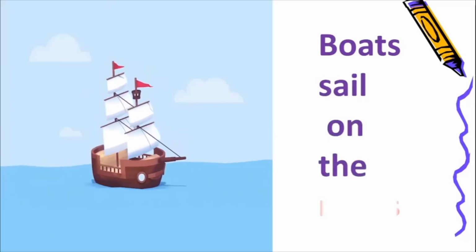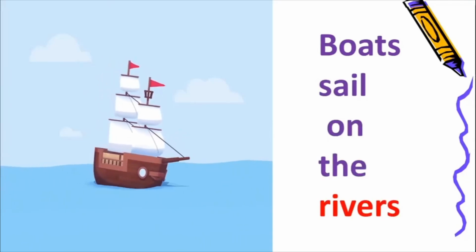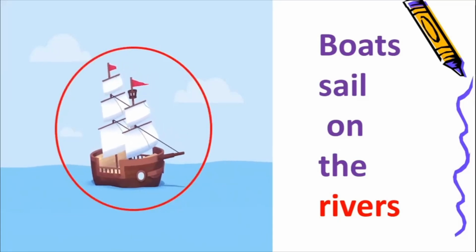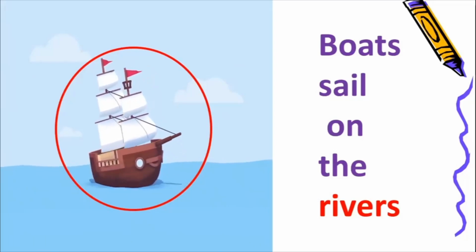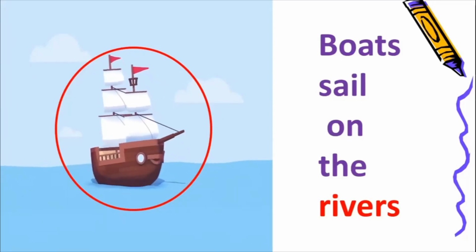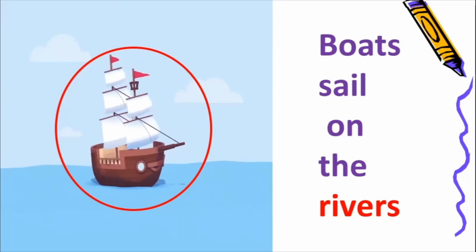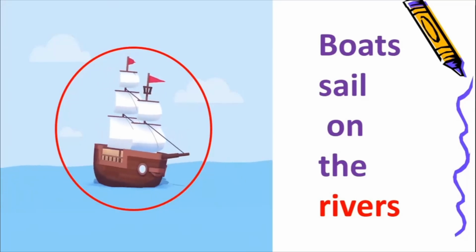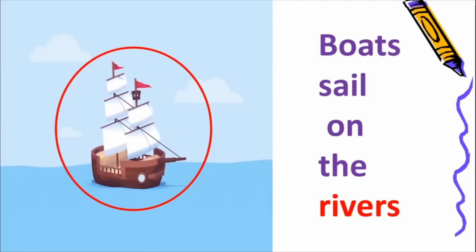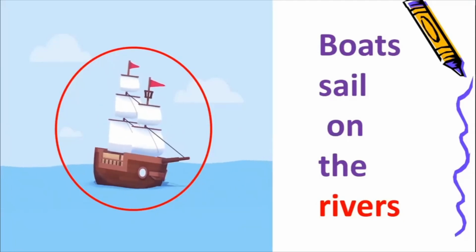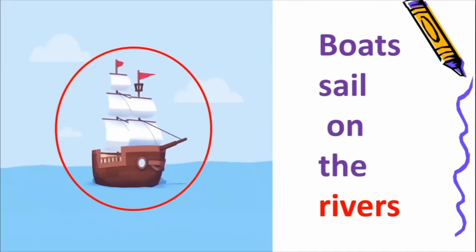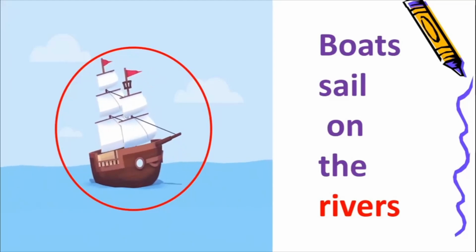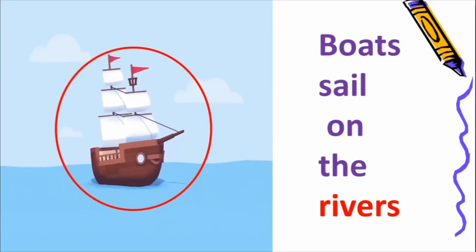So see, this is the first line in our poem. Boats sail on the rivers. So what is this thing which is sailing? It is a boat. Okay? Boats sail on the rivers. Now children, there is one word on this page which is in a different color. That is, it is in red color. What is the word? It is rivers. R-I-V-E-R-S. Rivers. Now keep this word in mind. Okay, because towards the end of the lesson we have an activity where we are supposed to read all these words. That is why these particular words I have marked them in red.